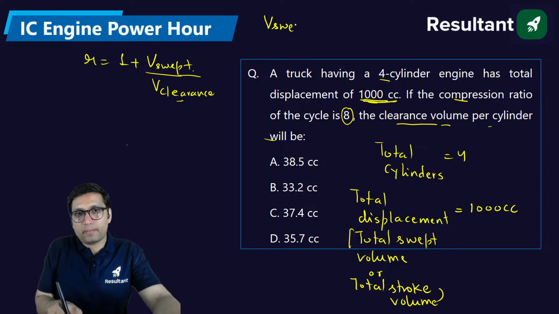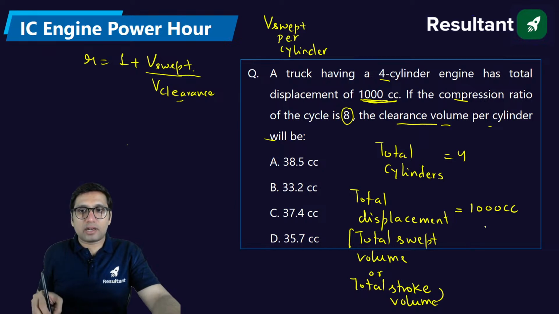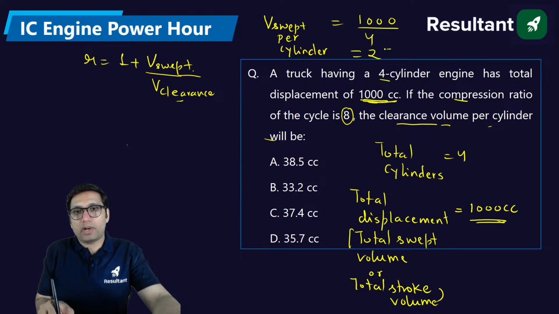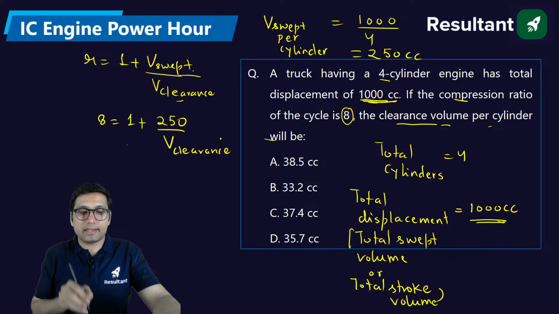For 4 cylinders, this is the total swept volume, so per cylinder will be 1000 by 4, which comes out to be 250 cc. So just put the value: 8 is equal to 1 plus 250 divided by clearance volume. Just solve this equation and you will get the answer.